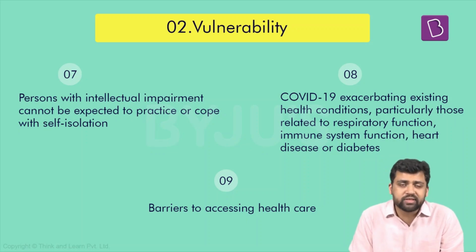Apart from this, one major issue they face is access to healthcare. There are different barriers, and people with disabilities might find it difficult to access appropriate healthcare services. So if they don't get the right health interventions at the right point of time, again, it develops into severe cases. So barriers to accessing healthcare and pre-existing health conditions like respiratory issues, heart issues, diabetes, and immune system issues can make things worse for them.